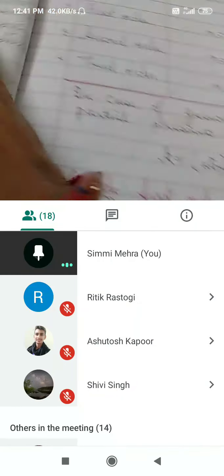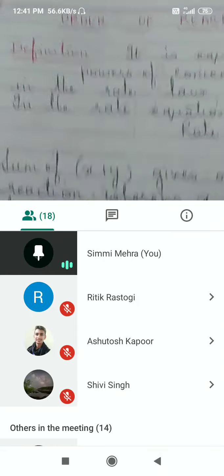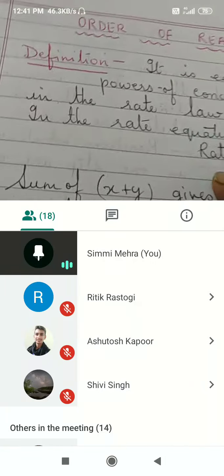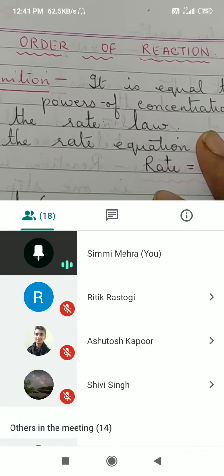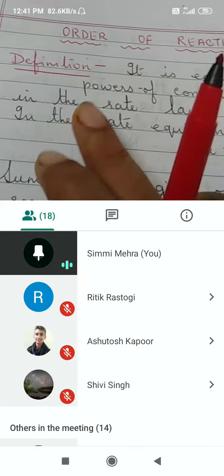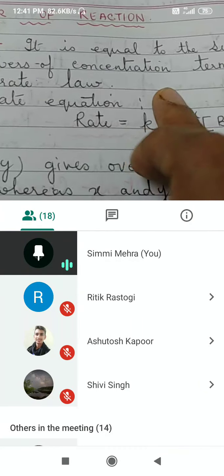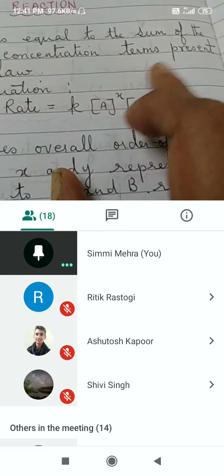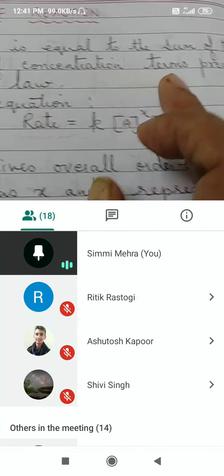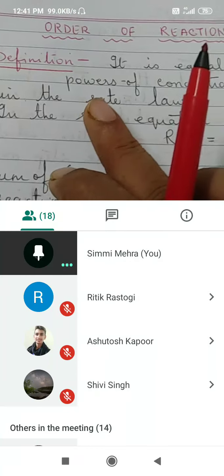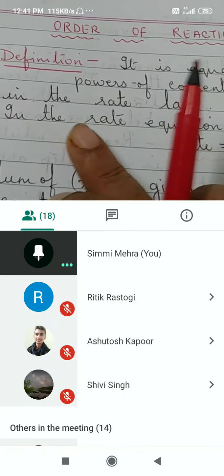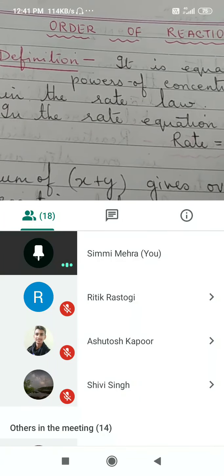Okay. Alright, next we go on to order of reaction. Now the first thing which is important for board exam is your definition for order of reaction. What is order? It is equal to the sum of the powers of concentration terms present in the rate law expression.